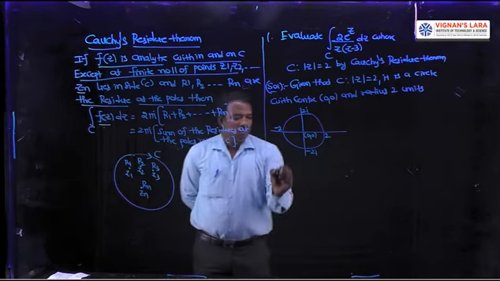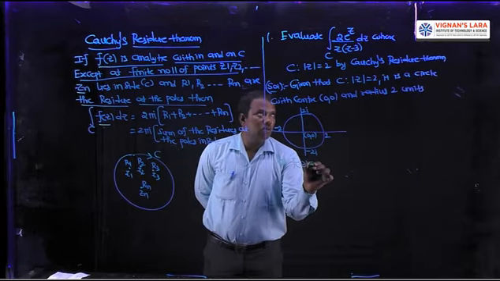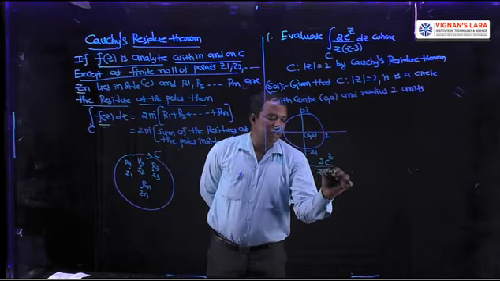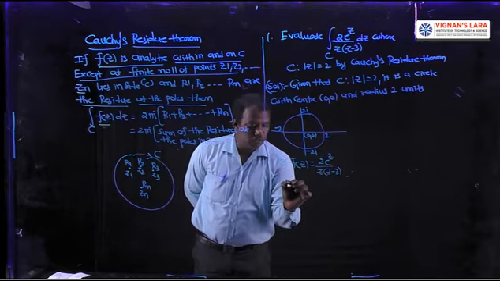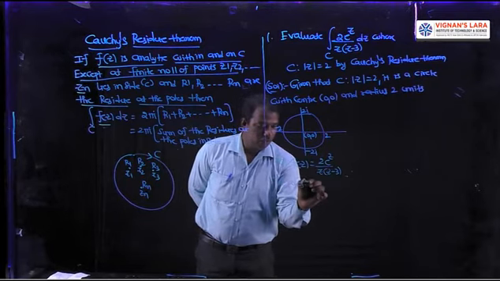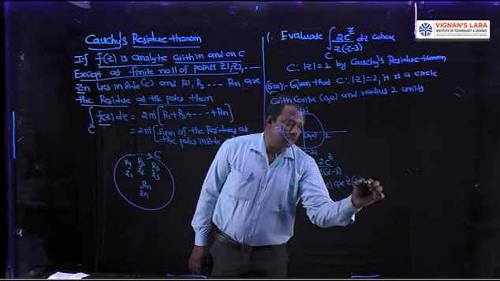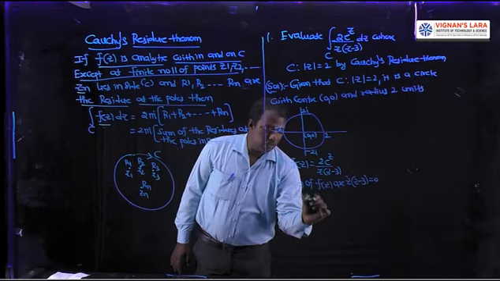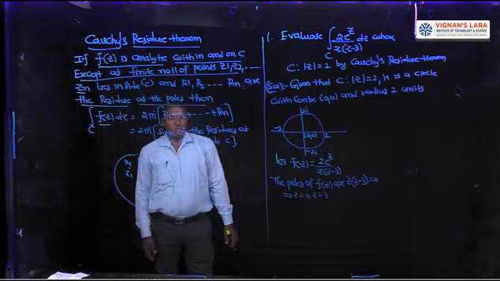Next step is, let f of z is equal to, what is f of z here? f of z equal to 2e power z by z into z minus 3. Next, what are the poles of this function? The poles of f of z are z into z minus 3 is equal to 0, implies z equal to 0, z equal to 3. These are the poles. This is the second step.